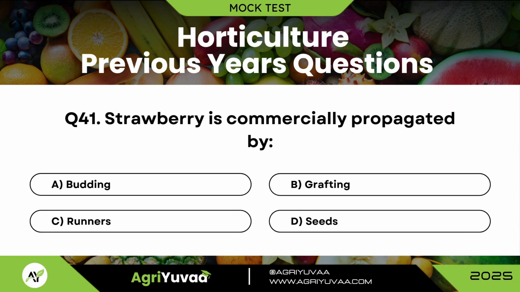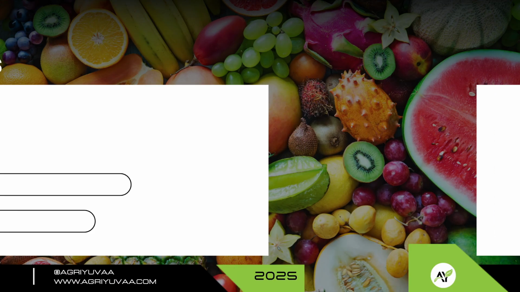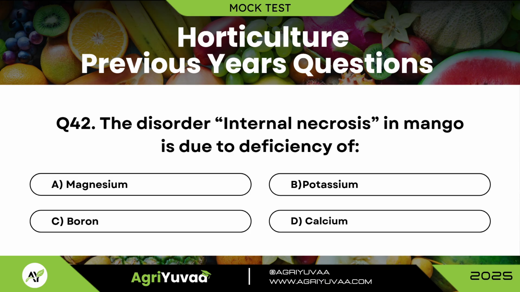Question 41. Strawberry is commonly propagated by. Correct answer is option C, runners. Question 42. The disorder internal necrosis in mango is due to the deficiency of. Correct option is option C, boron.